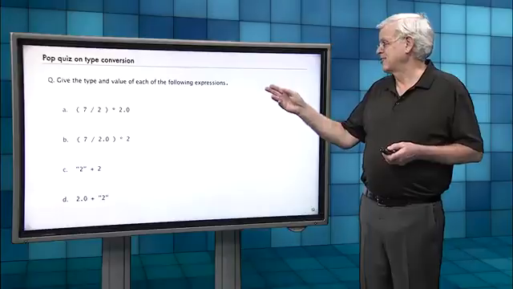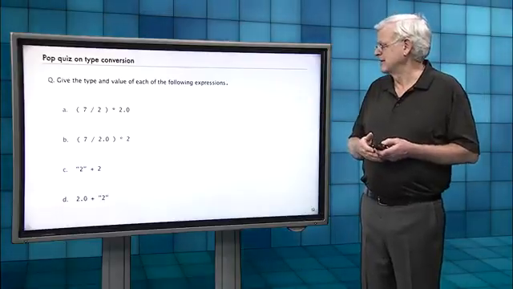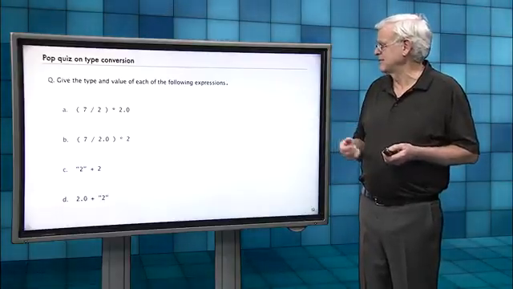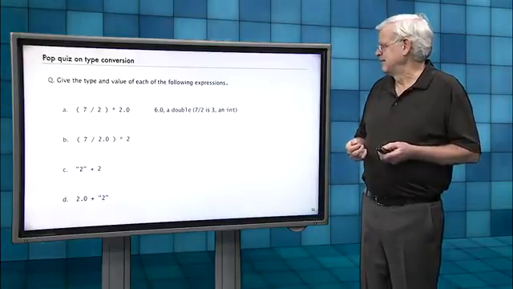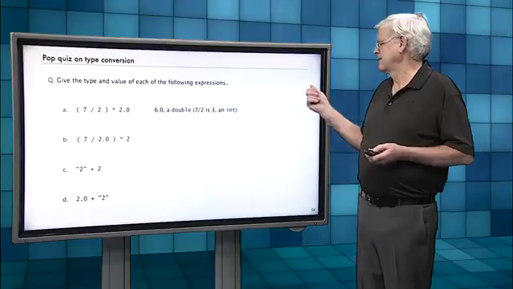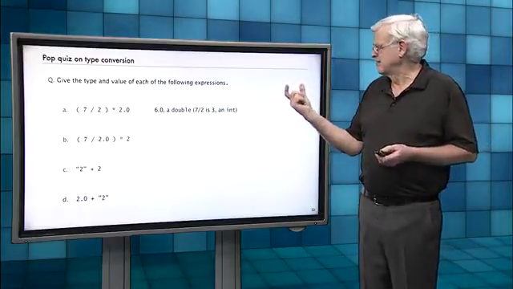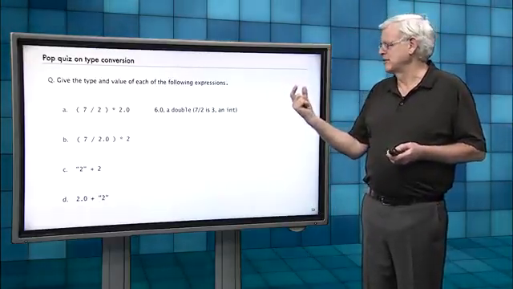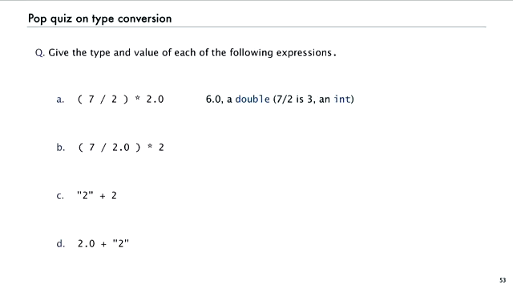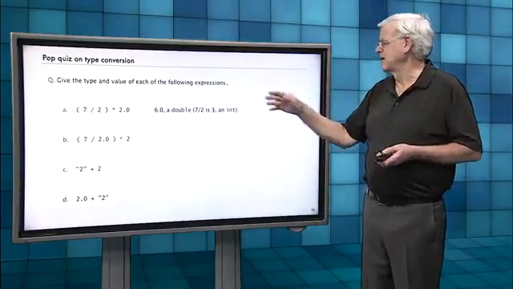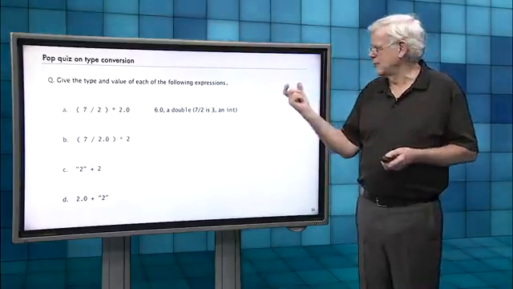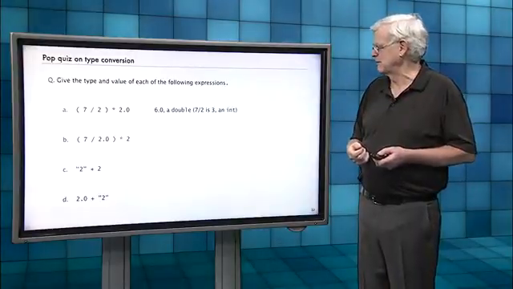So 7/2 times 2.0. So what's the type of that, and what's the value? 7/2 is inside parentheses. So that's going to be integer division. So it's going to throw away the remainder. It's just going to be 3. And then multiplying by 2.0, that 3 will get converted to a double. So then the operation star is 2 doubles, and the answer will be 6.0.